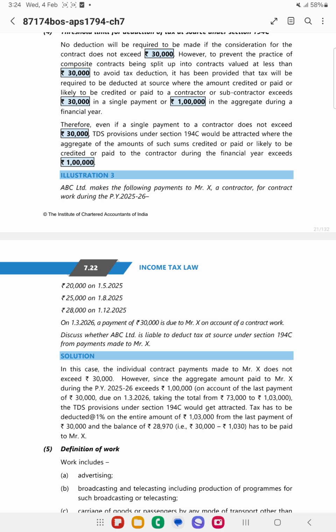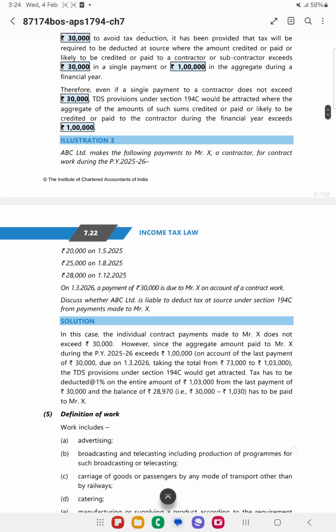Since this payment is made to an individual contractor, the rate is 1%, and 1% of the entire 1,03,000 is 1,030. From the 30,000, this 1,030 needs to be deducted and then the payment needs to be made.